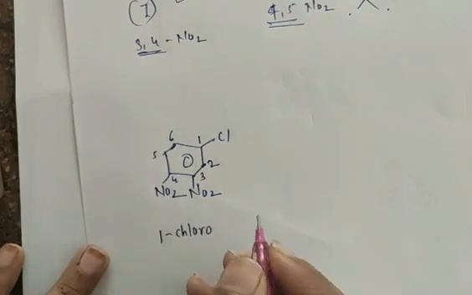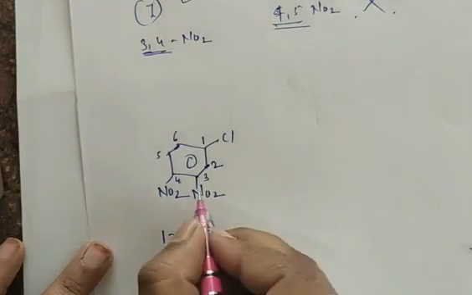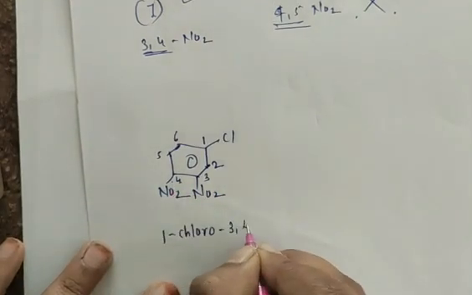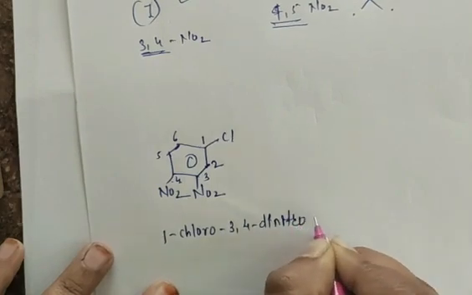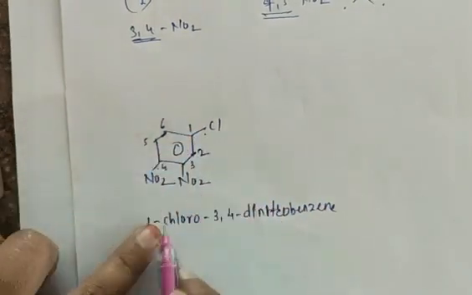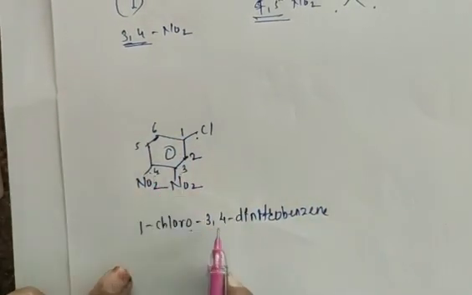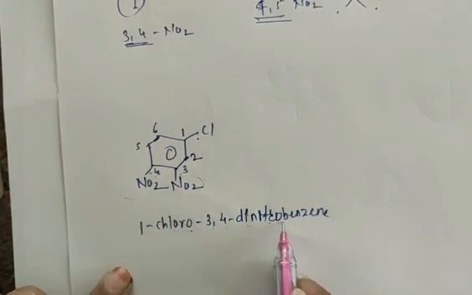Where the substituent is present, that carbon gets the number first. 1-chloro-3,4-dinitro, because two nitro groups are present, so dinitro. The remaining part is benzene.